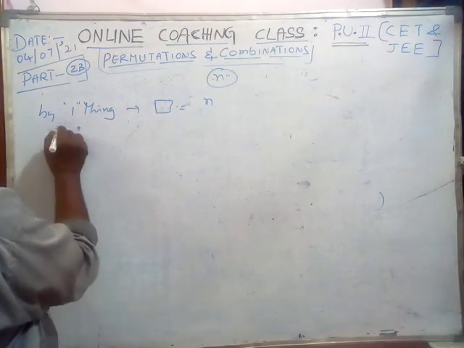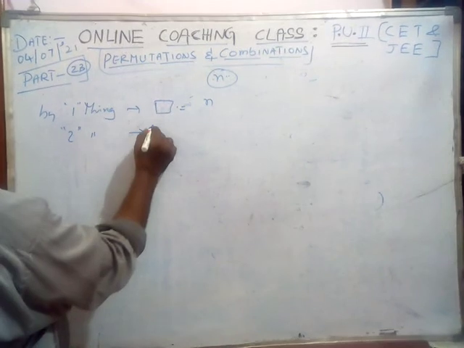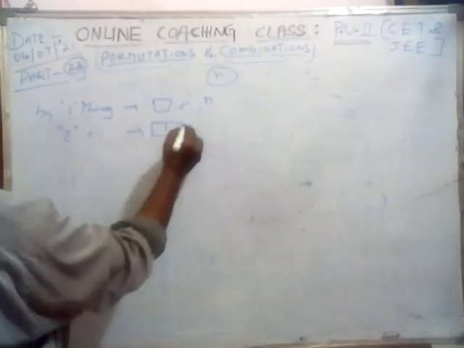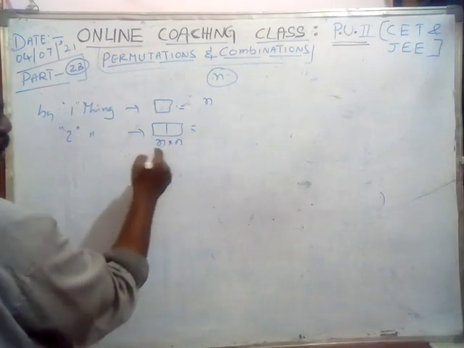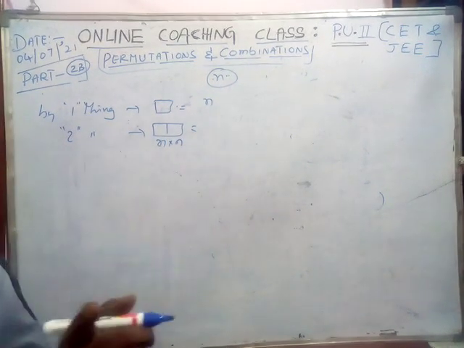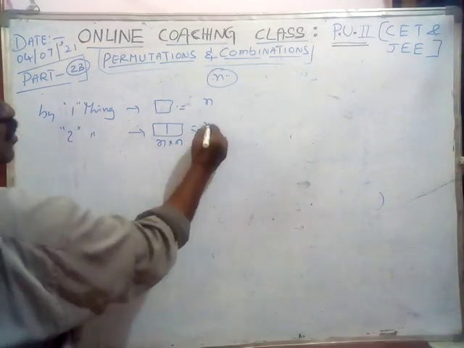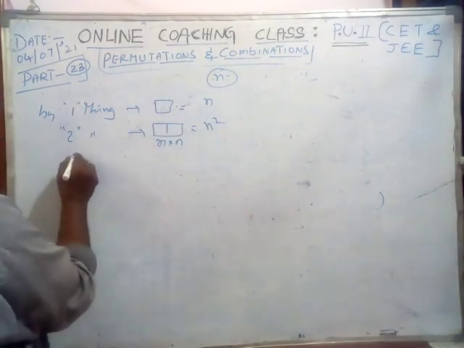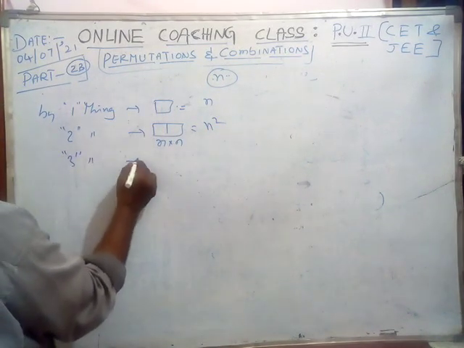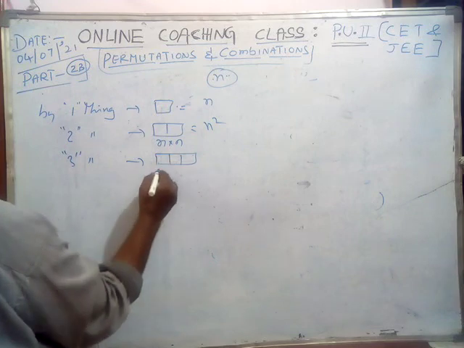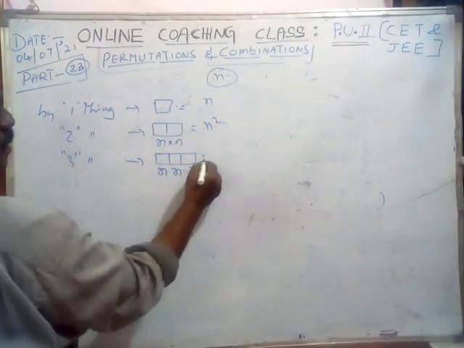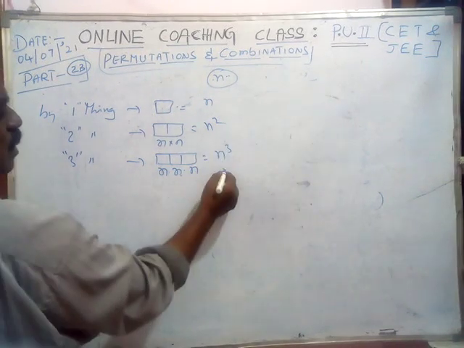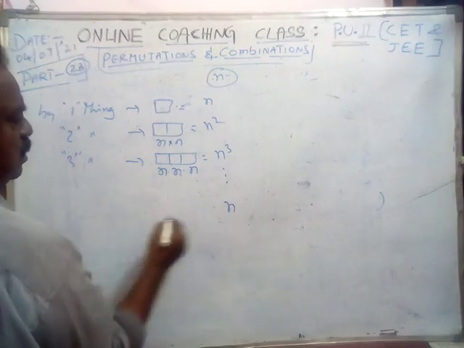By taking 2 things, the first box n ways, the second box n ways, because repetitions are allowed, so it is n square. By taking 3 things, n ways, n ways, again n ways, so it is n cube. Like this it is going on.